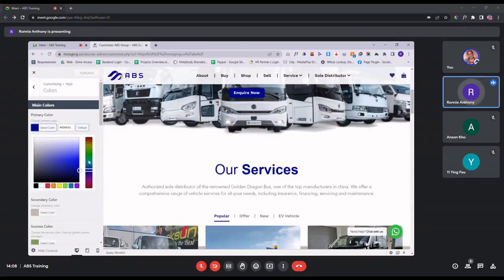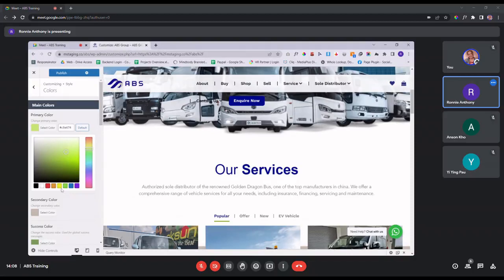And then there are two ways for you to do it. Either you can drag or drop to this circle over here to the color that you want, for example, right here, or you can use a color code. If you're familiar with color codes, you can find the color code that you want to change into, and then you paste it inside this little box over here.